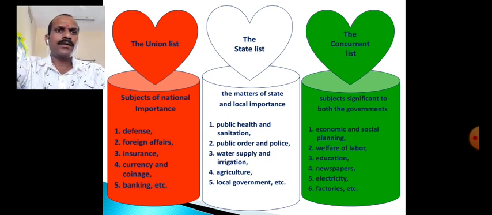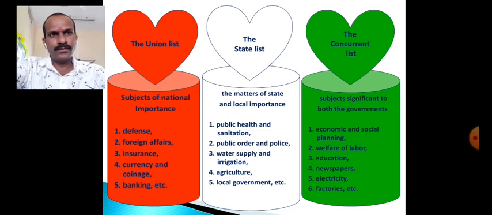Then welfare of labor, laborers and employees working in the state: both governments can make their own schemes and their own laws. Education, okay, regarding education the governments can make their own rules and regulations. Then newspapers, and then electricity.